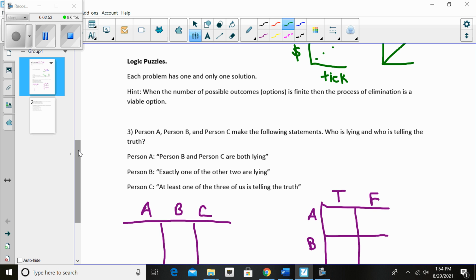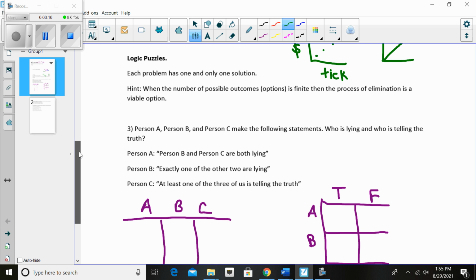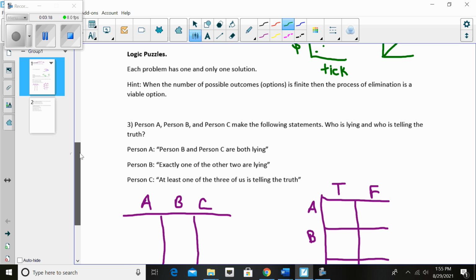But I find myself using that example in mathematics over and over again, because sometimes we have a finite number of possibilities. If the doctor could guarantee me that his rash is not going to get worse, then I'd say, if his rash can't get worse, then it's either going to stay the same or get better. So when you have this finite number of possibilities, process of elimination works.